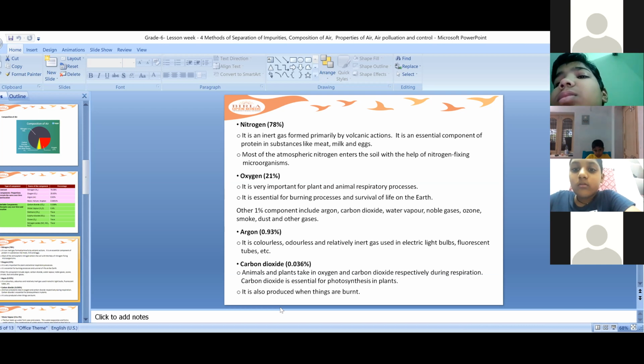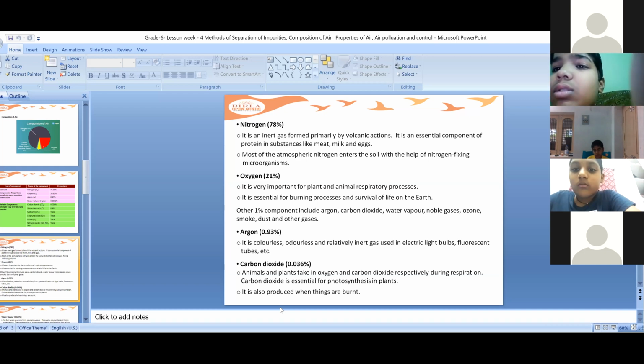Like for burning, if you want to burn wood, if you want to keep the fire, what do you need? Can you just fire the wood? If you want to cook something outside, when you went out for a picnic with your family, you took all the things for cooking purpose.